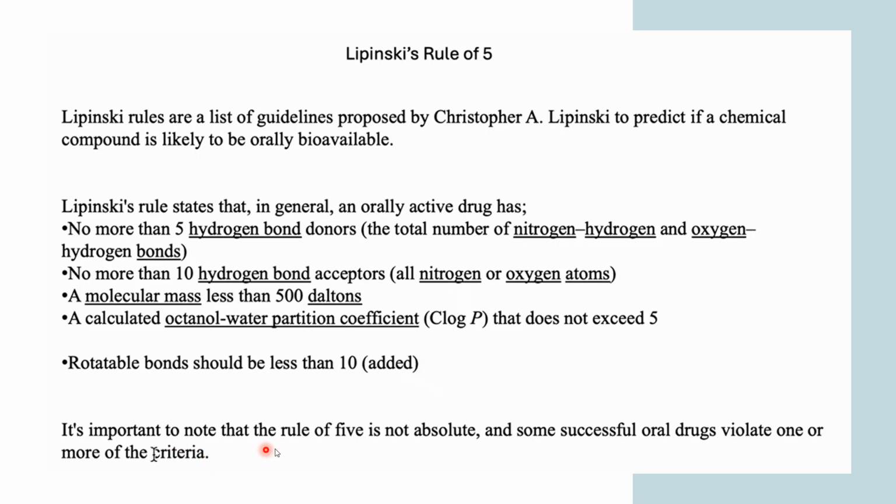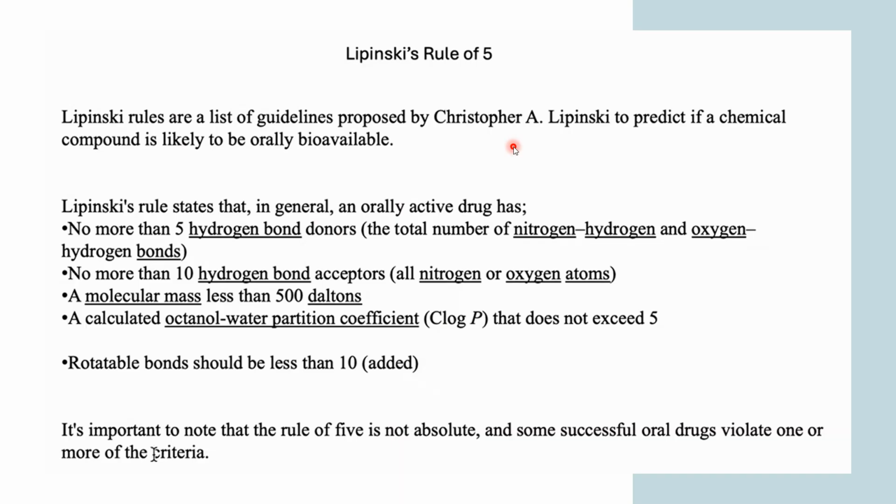It's important to note that the rule of 5 is not absolute, and some successful oral drugs violate one or more of the criteria. So basically, this rule was given by Christopher A. Lipinski in earlier days, and it was held that if you have to take a medicine orally, it should follow these criteria. Otherwise, you can't take that medicine orally.